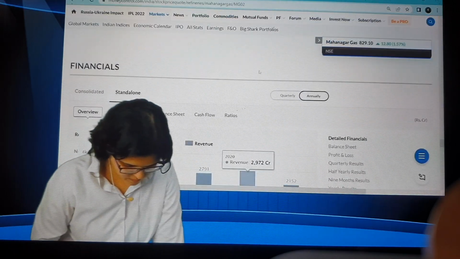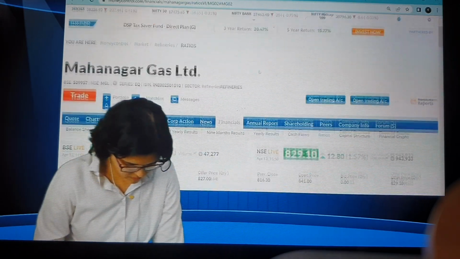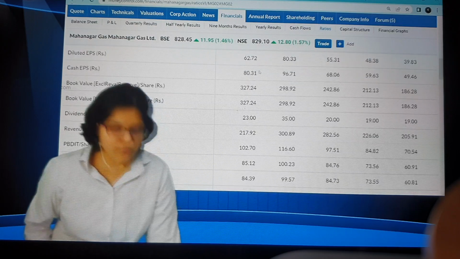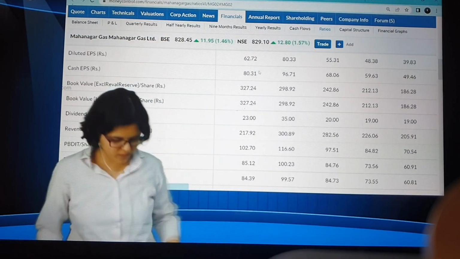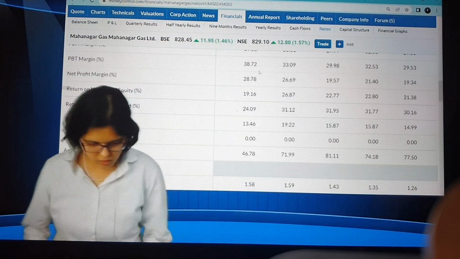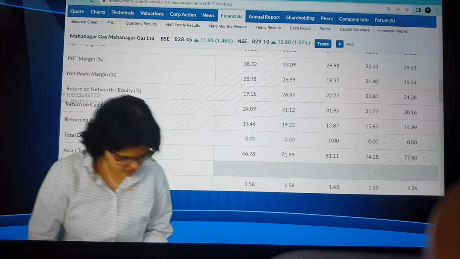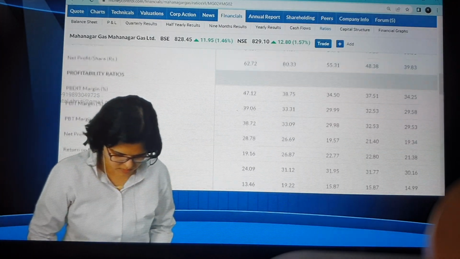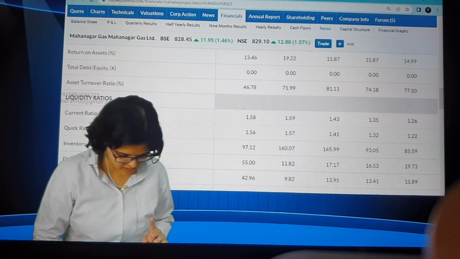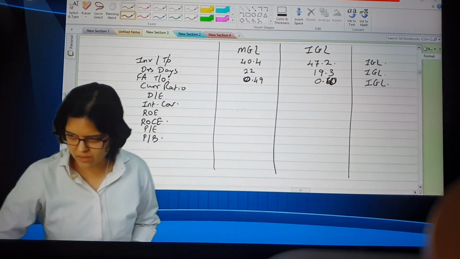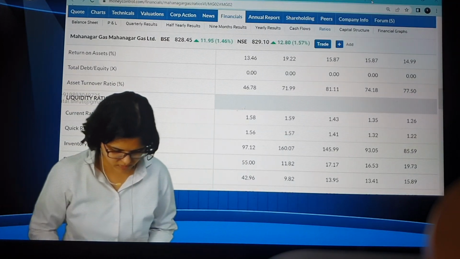where we were on ratios, right? Ratios. And in ratios, how many have taken value from here? So you have taken value from here, right? And what was the first one that we have discussed? Let's say inventory turnover. But here for inventory, we have taken it from your inventory turnover. This one. March 21. I'm just checking March 21, 97.12. And here 40.4.